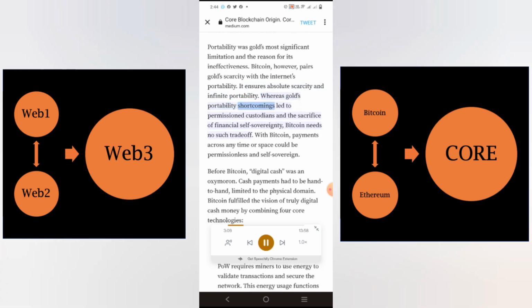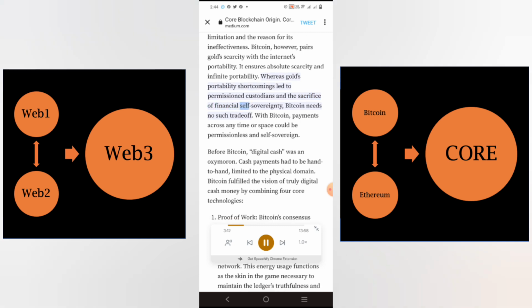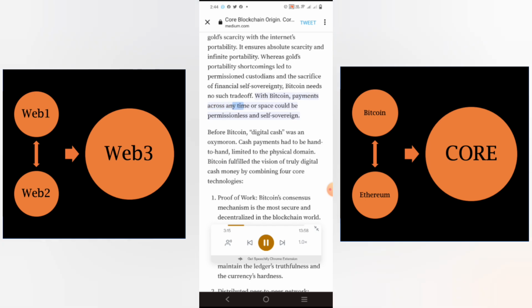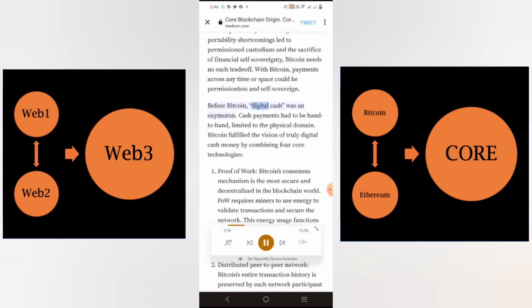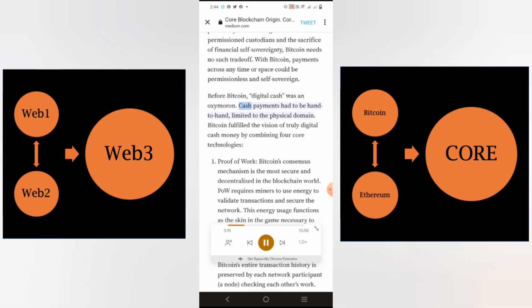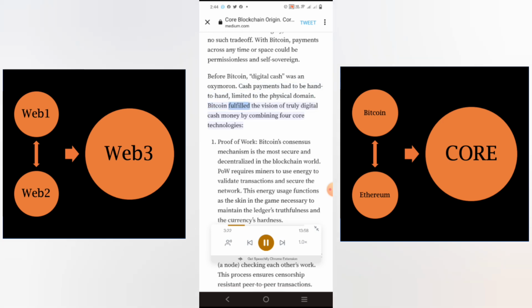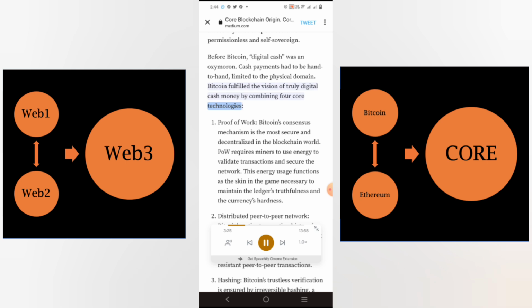Whereas gold's portability shortcomings led to permissioned custodians and the sacrifice of financial self-sovereignty, Bitcoin needs no such trade-off. With Bitcoin, payments across any time or space could be permissionless and self-sovereign. Before Bitcoin, digital cash was an oxymoron. Cash payments had to be hand-to-hand, limited to the physical domain. Bitcoin fulfilled the vision of truly digital cash money by combining four core technologies: